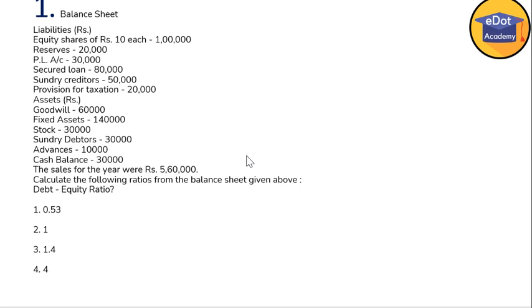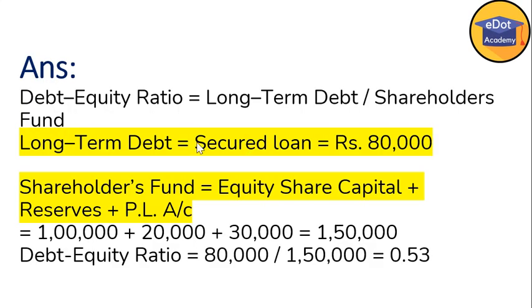And shareholders fund consists of equity. This formula is always the same: equity share capital, reserve, and profit and loss count. So from the given data, you have to add 1 lakh rupees, 20,000 rupees, 30,000. So we are getting here 1 lakh 50,000. Now divide 80,000 by 1 lakh 50,000. So we are getting 0.53. So debt equity ratio is 0.53.